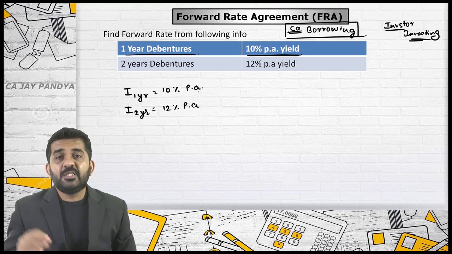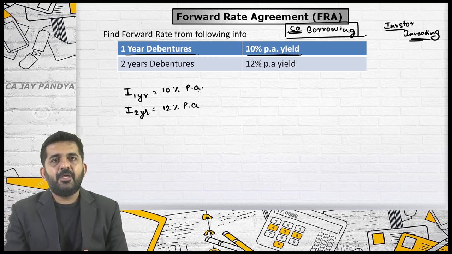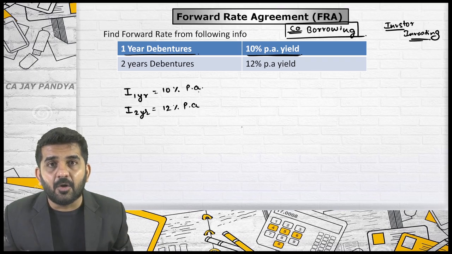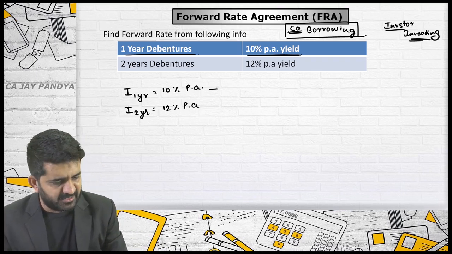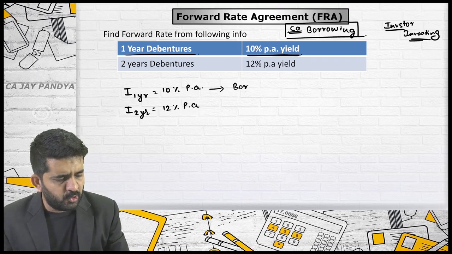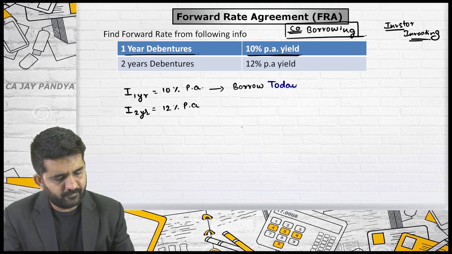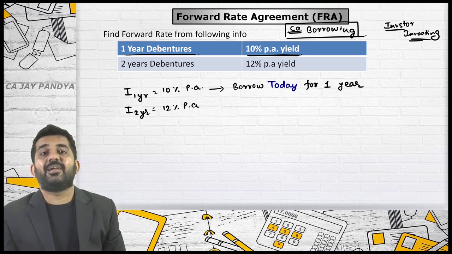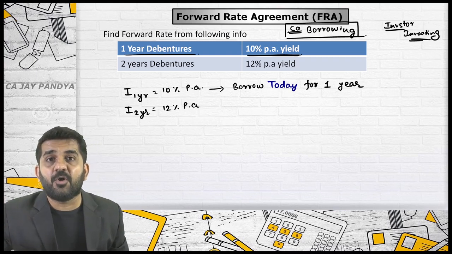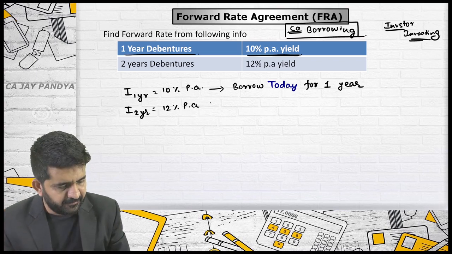That's all right. See, what is forward rate and what is forward rate agreement? If you are a company who wants to borrow money, try to concentrate. If you want to borrow today for 1 year, this is the rate applicable: the interest rate for the first year, or the interest rate for 1 year.